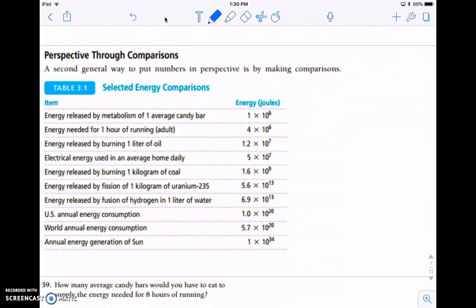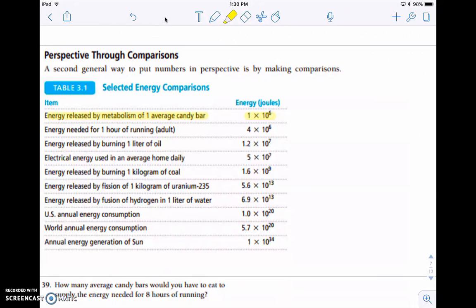Okay, another way that we look at perspectives of numbers is through comparisons. So this comparison is just a selection of energy comparisons. Okay, so for example, the amount of energy released by metabolism of 1 average candy bar is 1 times 10 to the 6 joules. Okay, remember joules is a unit of energy.